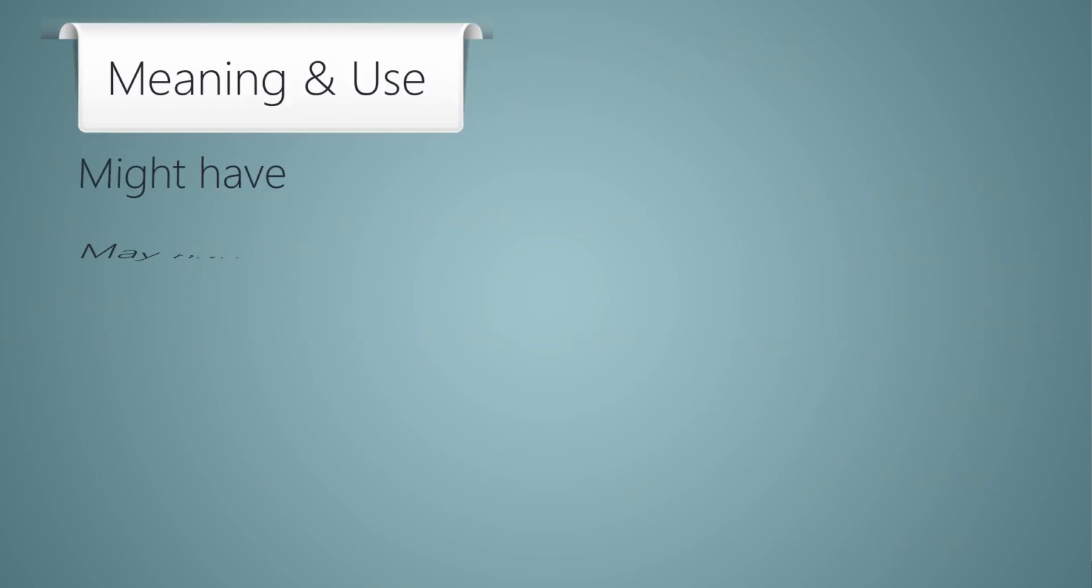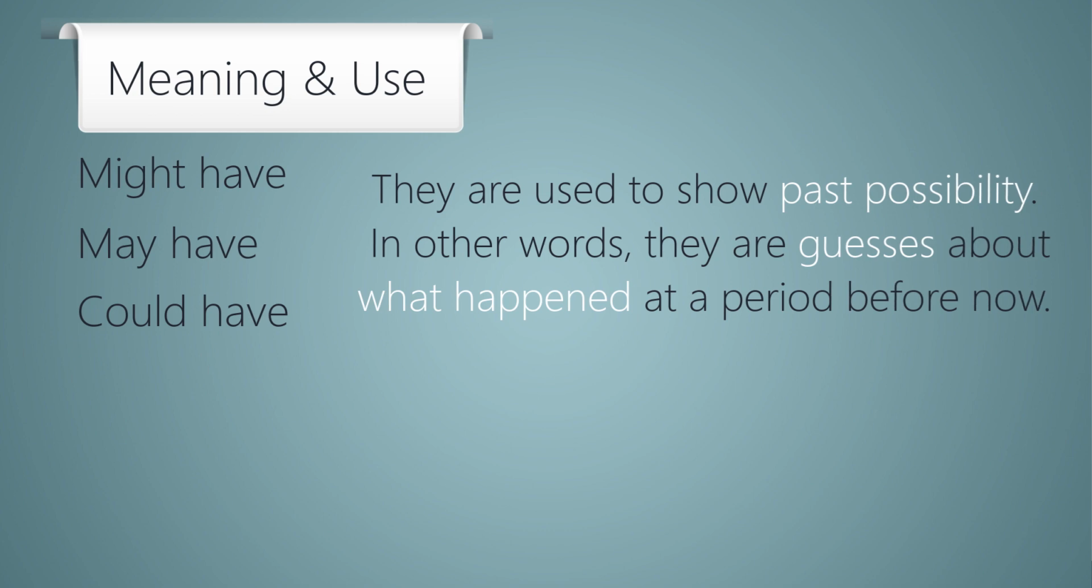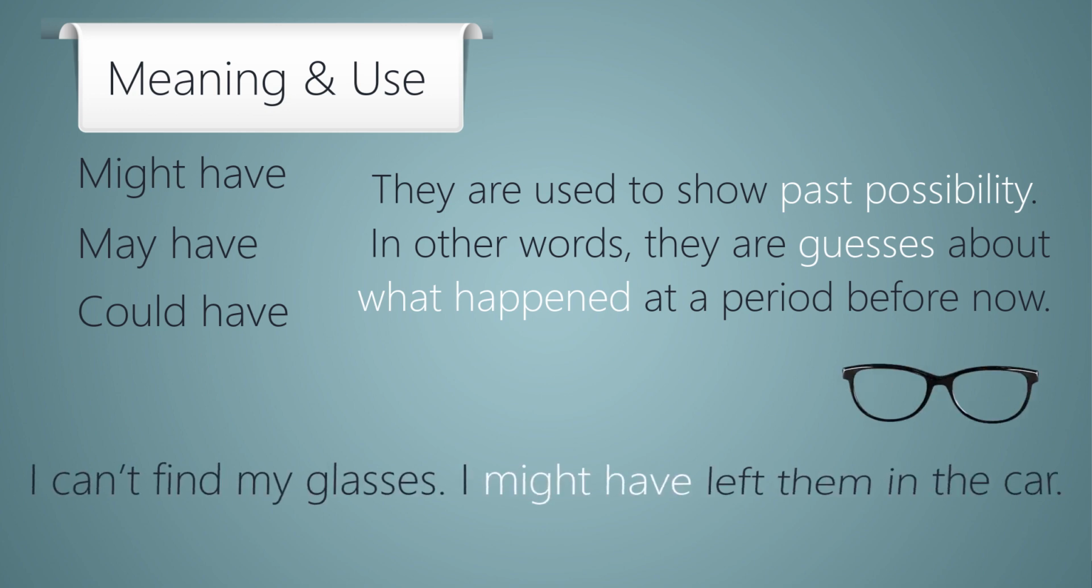Might have, may have, could have. Might have, may have, and could have are used to show past possibility. In other words, they are guesses about what happened at a period before now. See the examples below. I can't find my glasses. I might have left them in the car.